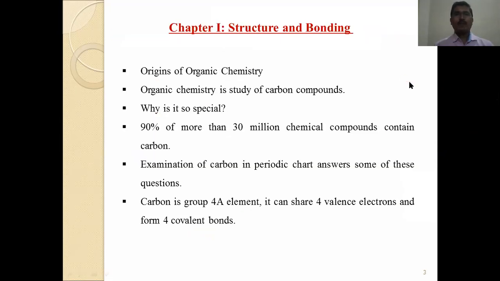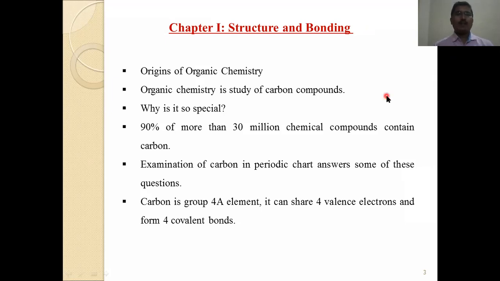So today we will see chapter number one, structure and bonding. Let us see what the basic concept in this chapter is. First, we will see the origin of the chemistry. Organic chemistry is the study of carbon compounds. Why is it so special? 90% of more than 30 million chemical compounds contain carbon.